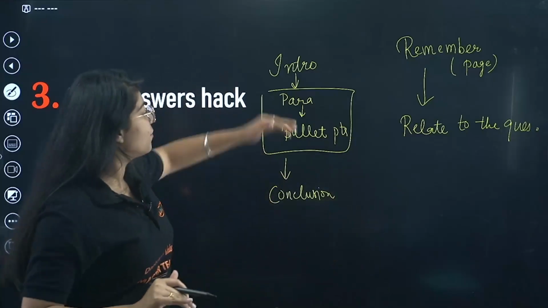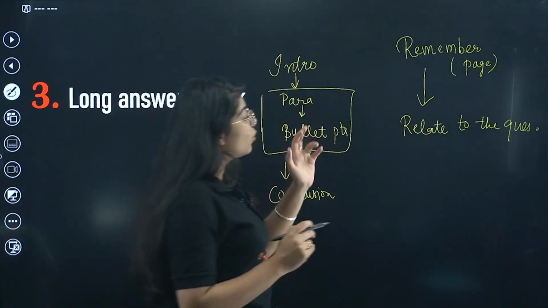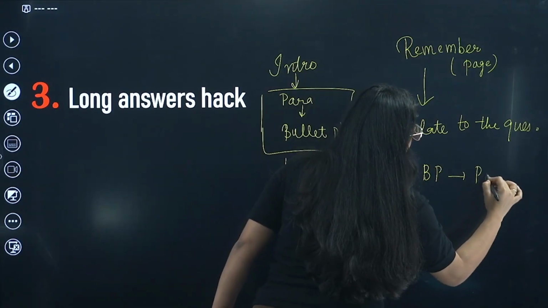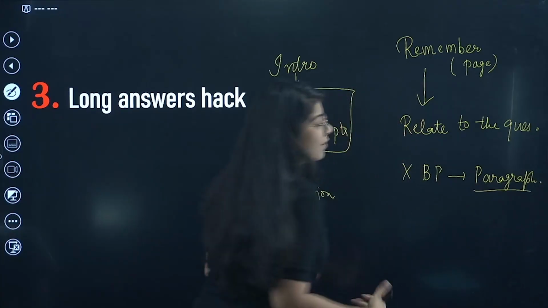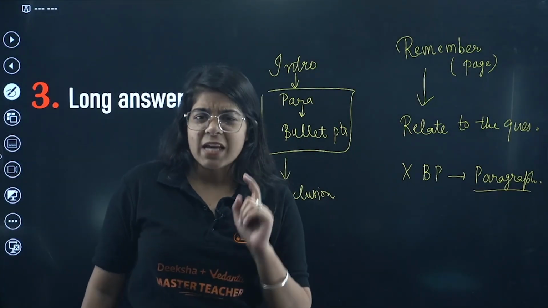So from that, make this pattern of your long answers. Also, if you don't remember, don't write bullet points. Write a paragraph, and maybe you can extend one or two lines extra in the paragraphs, repeat it just to give it a little bit of length. So that was actually the hack.